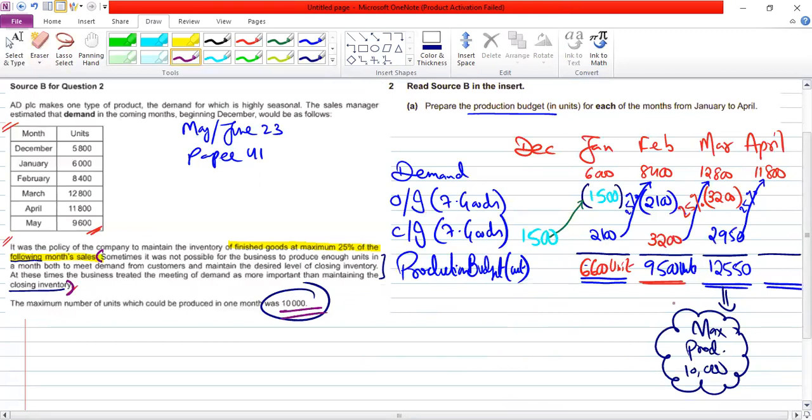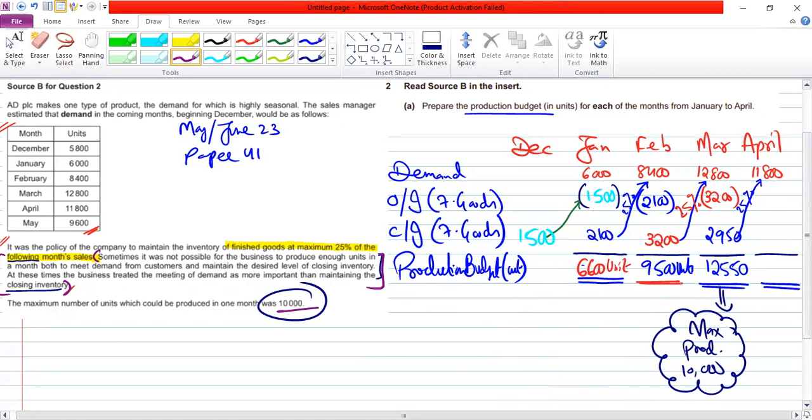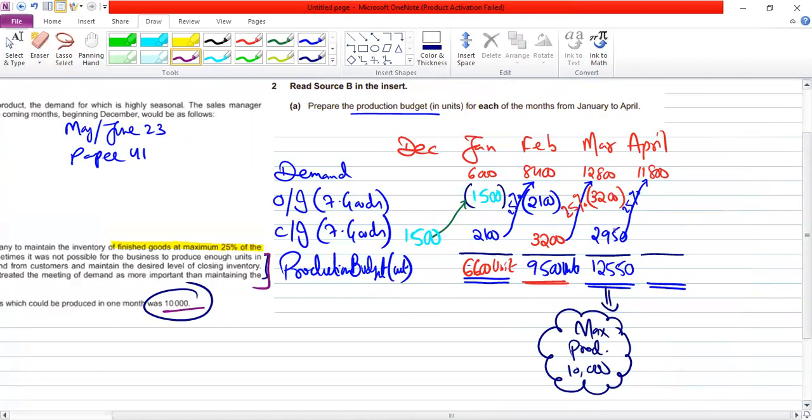then if you cannot handle what is coming, you can reduce your closing inventory. That is written here in this paragraph, right or wrong? Right. So what should I do? I have to manage it. I cannot keep more stock. Why? Because my answer can never be more than 10,000.